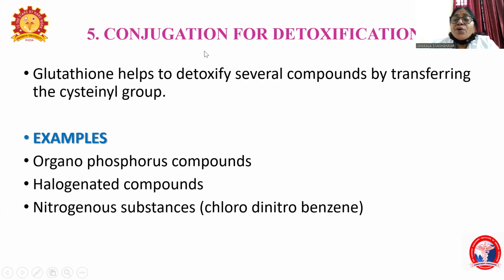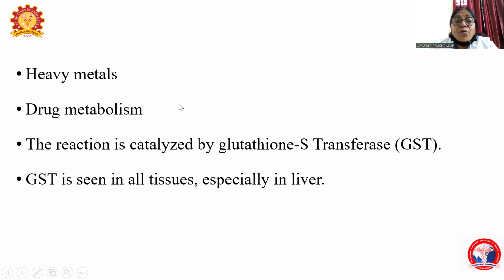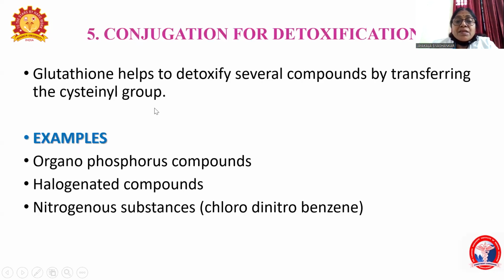Next, glutathione is important for the conjugation reactions for detoxification. Detoxification is nothing but the process of converting toxic compounds to non-toxic compounds, and that non-toxic compounds can easily be excreted via kidneys. For example, any poisoning like organophosphorus compounds, halogenated compounds, nitrogenous substances, or heavy metal poisoning, or overdosage of some drugs, that is during drug metabolism, this glutathione is utilized, and that will be conjugating these compounds, and easily it is